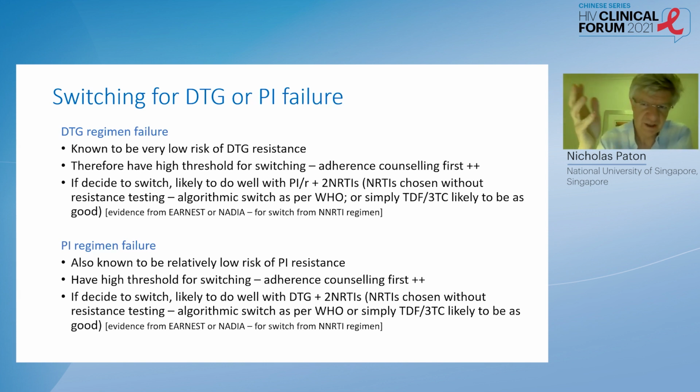And you've got, again, the choice if you can just simply maintain the tenofovir or switch to an algorithmic choice of nucleosides. And then if a patient's on a PI regimen and they're failing on that, we also know that there's relatively low resistance risk with a PI. Most of the resistance is going to be the nucleosides. So again, you can have a high threshold for switching.